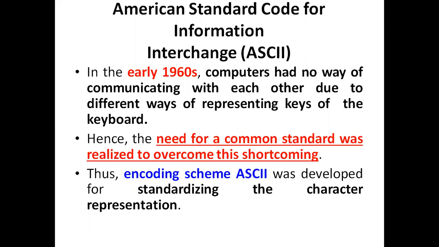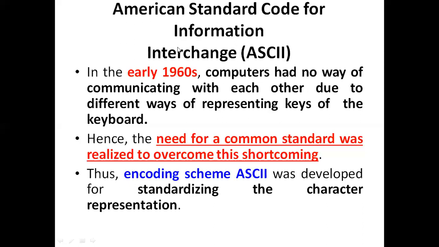Then they are unable to communicate. To make computers communicate in a proper manner, people innovated a standard, and all computer machines have to follow this standard.